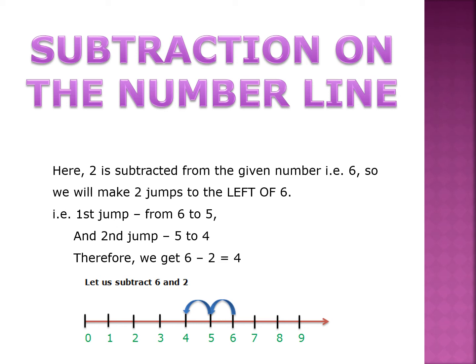Now we have to subtract 2. Therefore, we will make 2 jumps on the left side of 6. In the first jump, we will reach 5, and in the second jump we will reach 4. Therefore, our answer is 4. We can write 6 minus 2 is equal to 4.